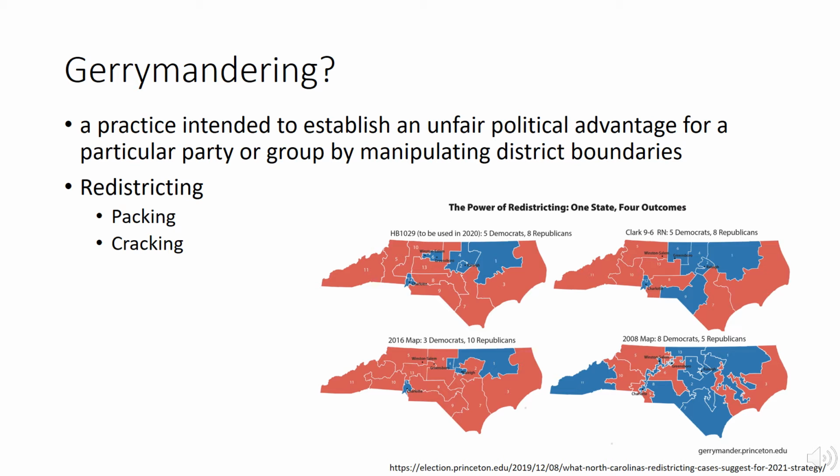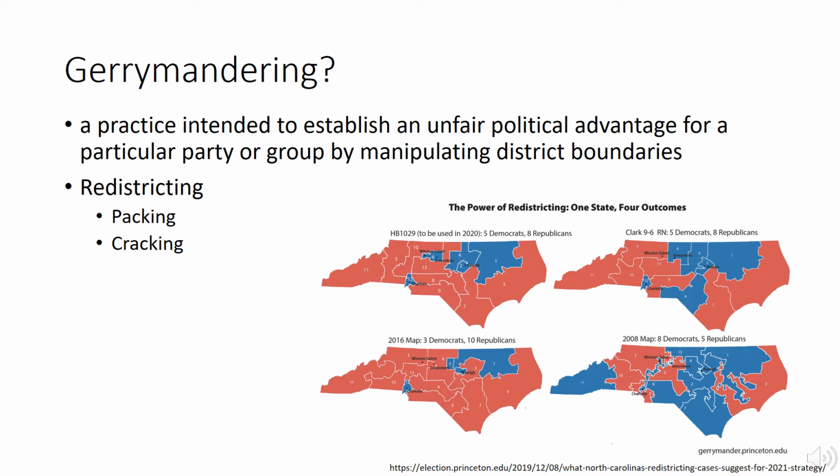The second way is called cracking, where you split up all the voters for one party into multiple districts where it is not possible for them to ever have the majority. If you look at the map on the bottom left compared to the map on the bottom right, you can see how just a very small change in that far left district led to a very different result. This is similar to cracking because they're cracking up those voters.